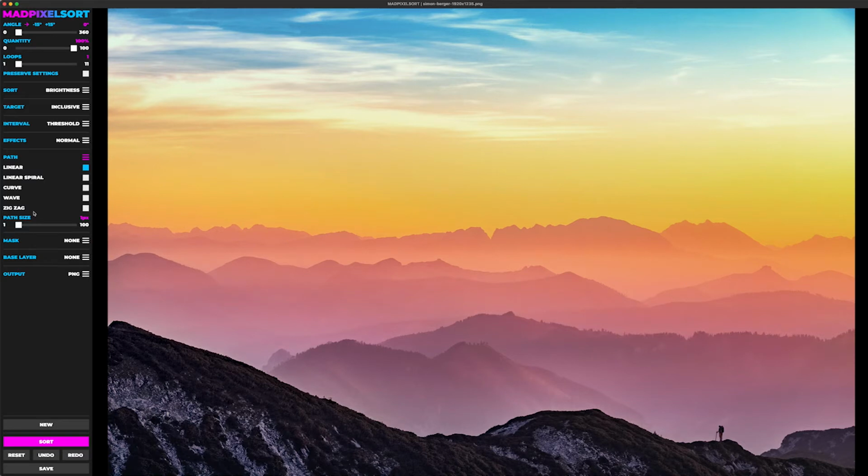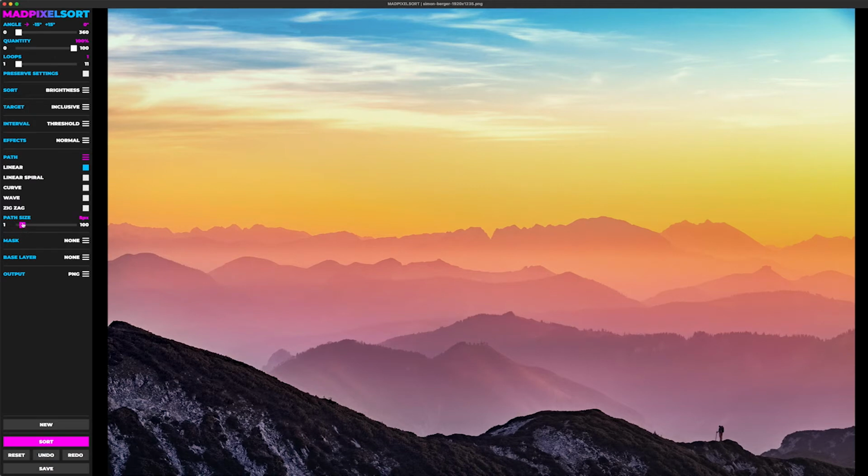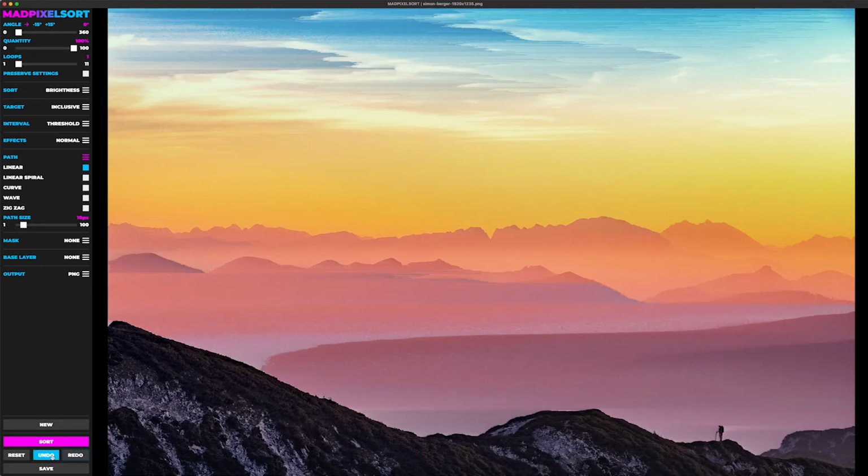Now, path size essentially increases the width of the interval. So as we did this before, as you can see, these intervals are 1 pixel wide. We can increase that to produce a blockier effect. So it changes to 10. As you can see, the intervals are wider now. If you look before and after here.